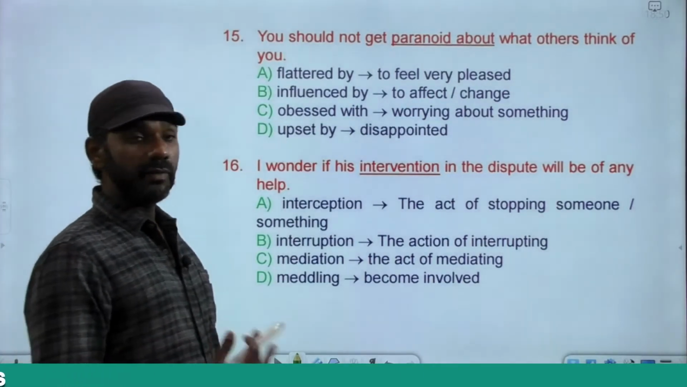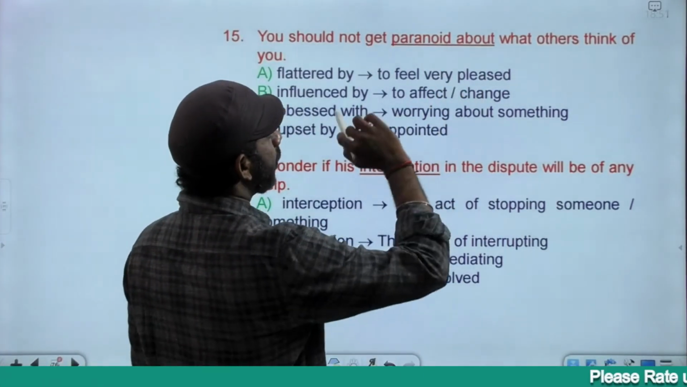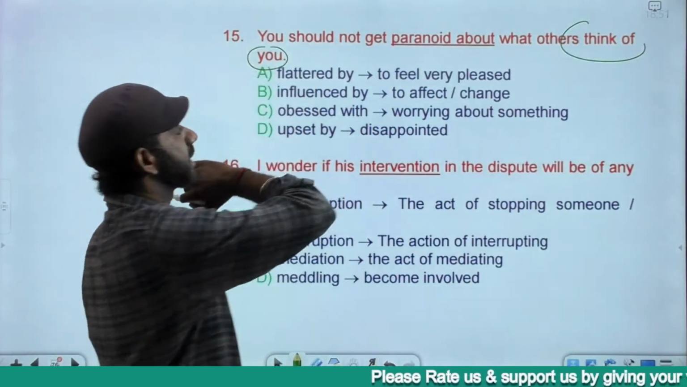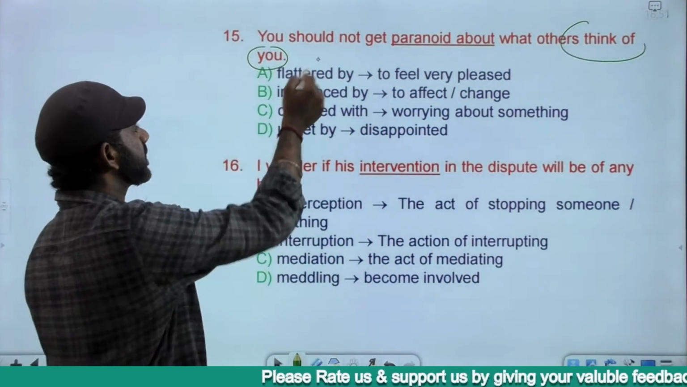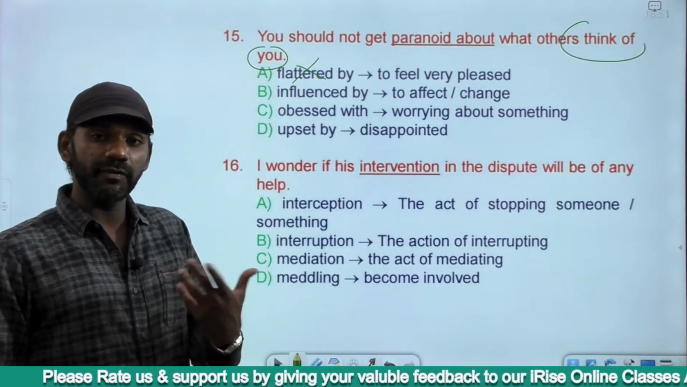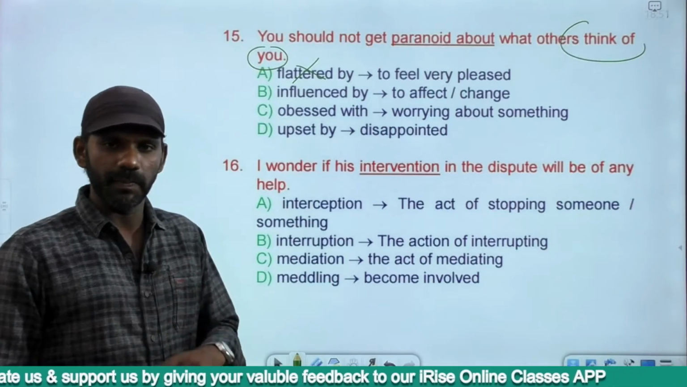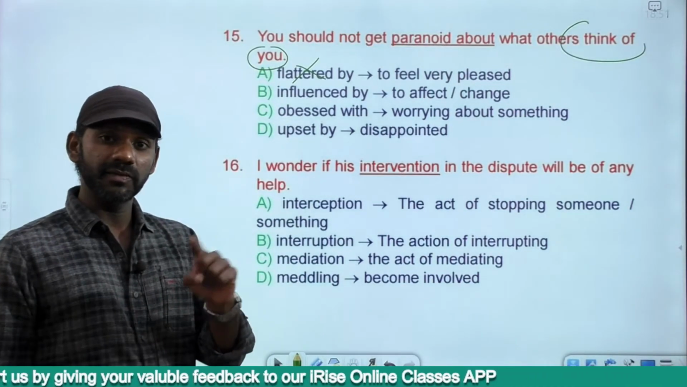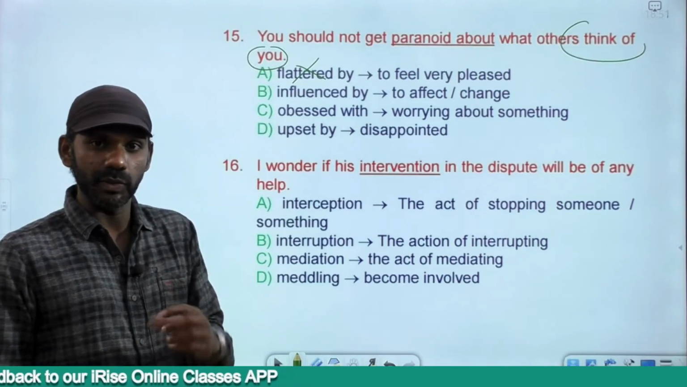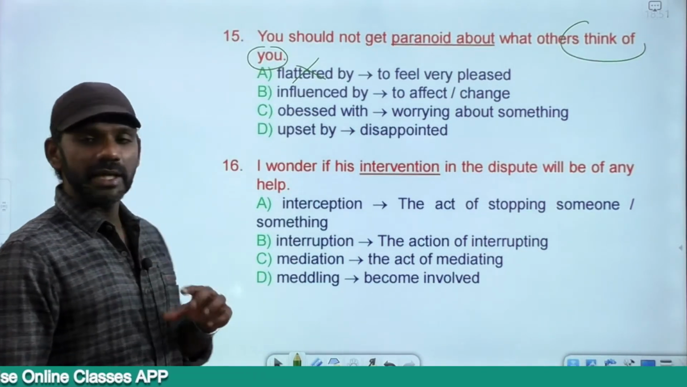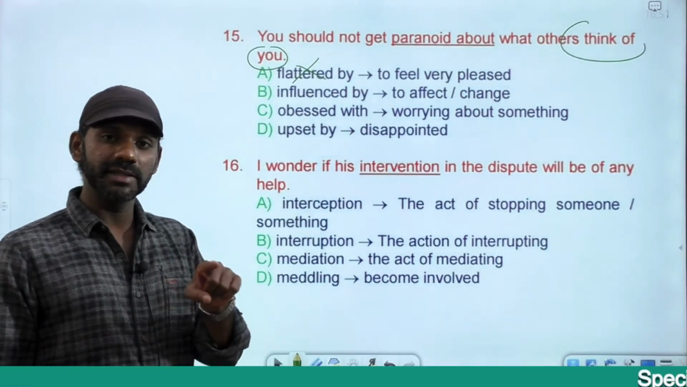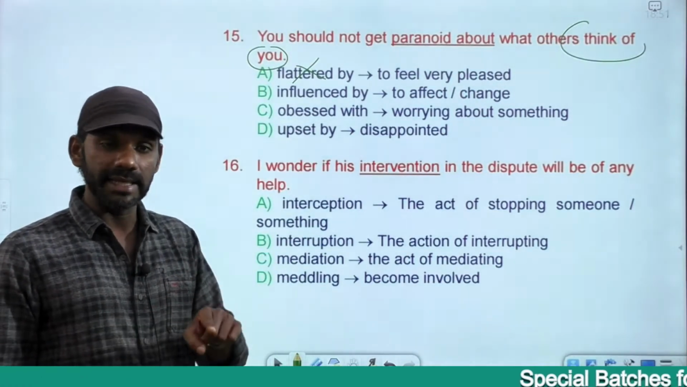Flattered by is to feel very pleased, right? What others think of you is the meaning of the sentence. Flatter does not fit here, eliminated. You can never get flattered by what others think of you. You can get flattered by others, by what others say to you, like appreciating you, praising you. You can never get influenced by what others think of you. You get influenced by what others do or others say, eliminated.